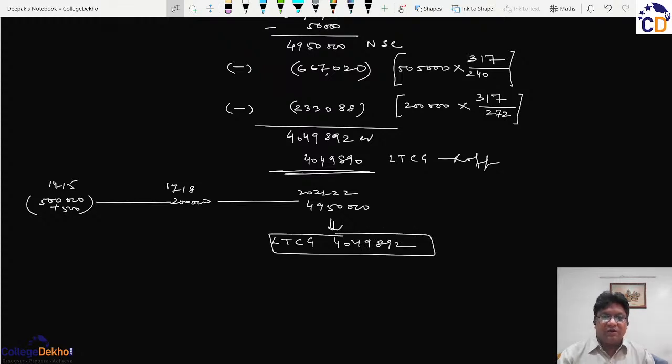And normally speaking, it can be taxed at the rate of 20%. So effectively, this will be a tax of around 8,10,000.